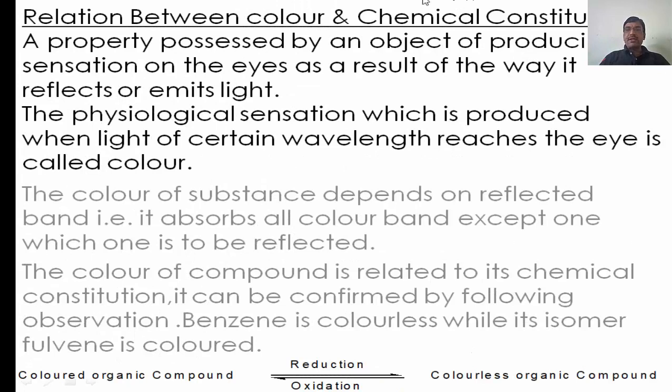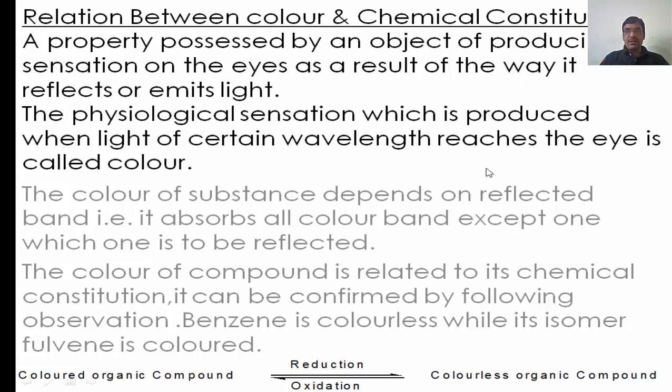Second, the relation between the color and the chemical constitution. It means the relation between the color, how the color is produced, depends upon the chemical constitution. Color is the property possessed by an object of producing a sensation on the eye as a result of the way it reflects or emits light. The physiological sensation which is produced when light of a certain wavelength reaches the eye